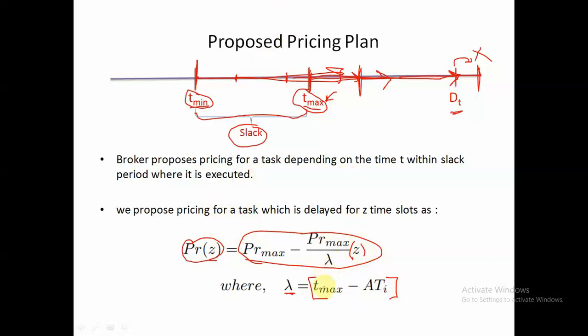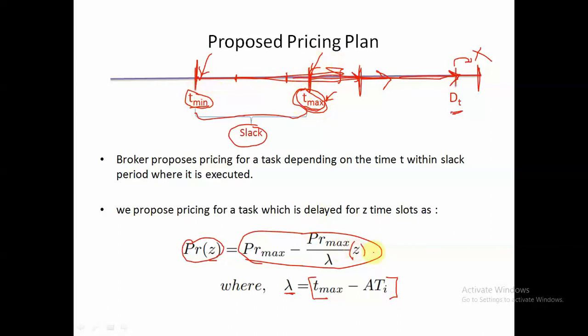So now let's analyze. If a task is delayed till this lambda value, that means tmax minus ati, that means let's say the task arrives at this particular point, and let's say it is delayed till tmax minus ati, so tmax minus ati will come here. Why? Because if the task is scheduled here, then it will be delayed by the current time tmax minus its arrival time, ati.